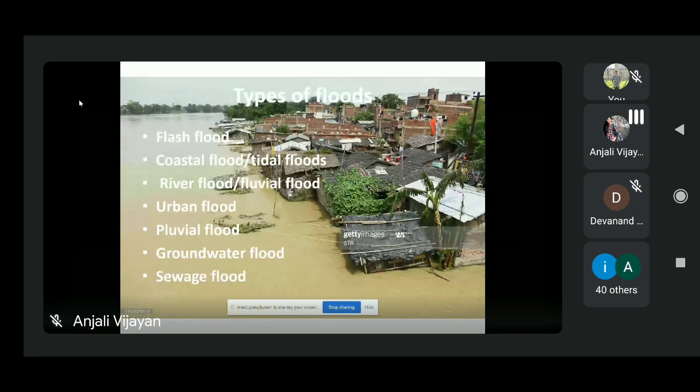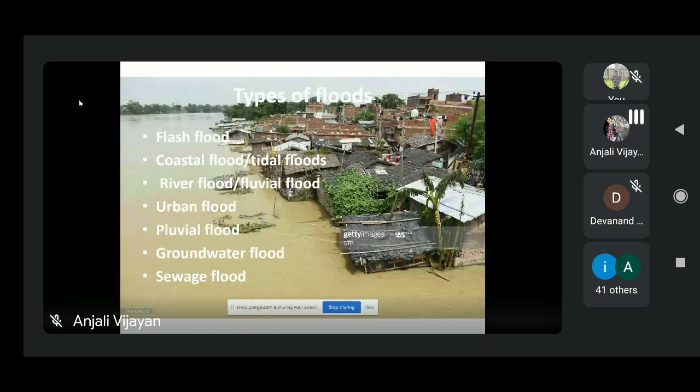It is usually caused by heavy and sudden rainfall. It can also be due to rapid snow thaw. Snow thaw means melting of ice. When snow melts very rapidly, we can also expect flash flooding. Another reason is dam failure. So in these three cases, we can expect flash flood.